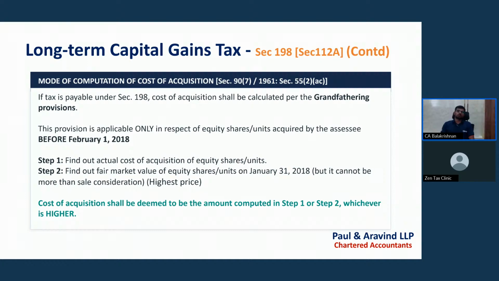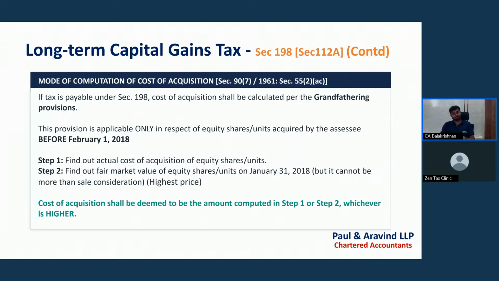Now, the mode of computation of the cost of acquisition. Section 90 subsection 7 of the Income Tax Act 2025 covers the mode of acquisition. If it is covered, that means the 4 conditions are satisfied, then grandfathering provisions are applicable. So for cost of acquisition, we can take the 31st January 2018 value, because in February 2018, for the first time, listed equity shares became subject to tax as per the Finance Act.